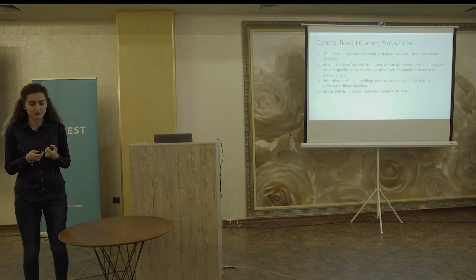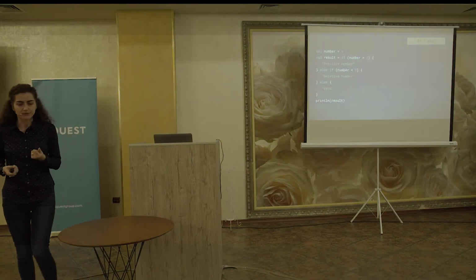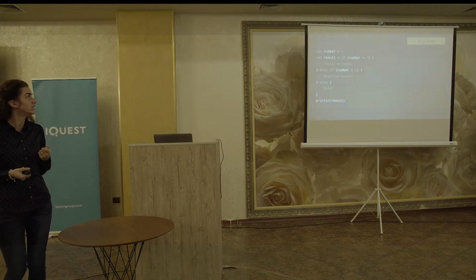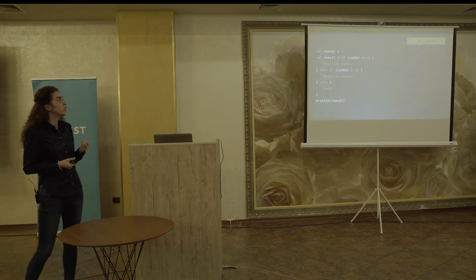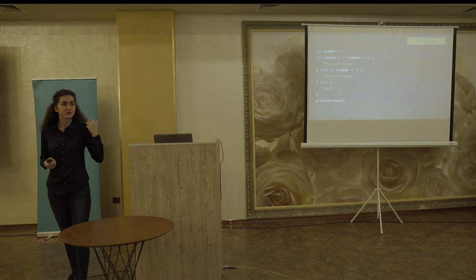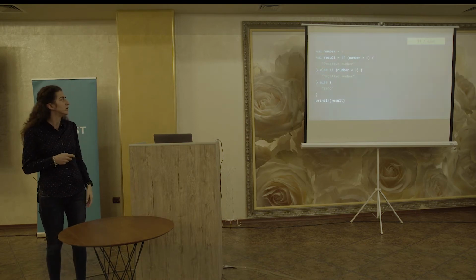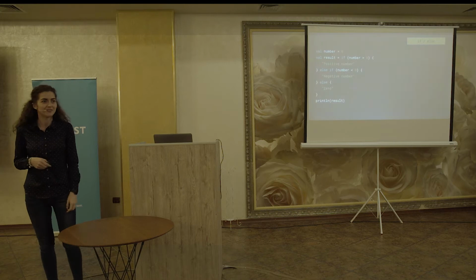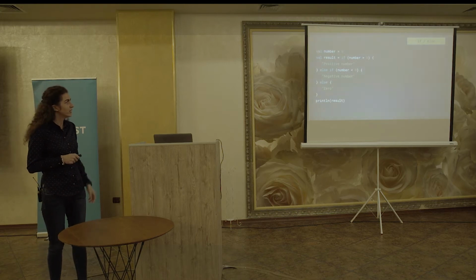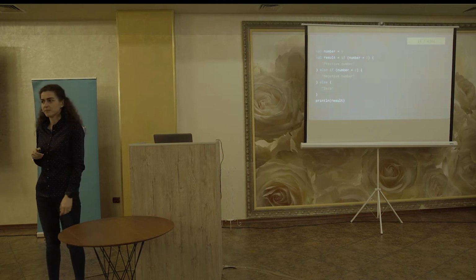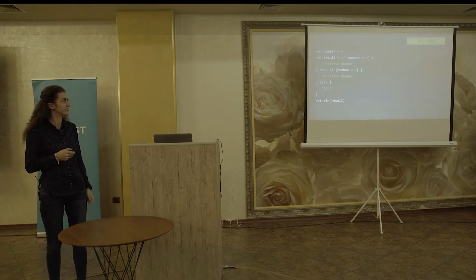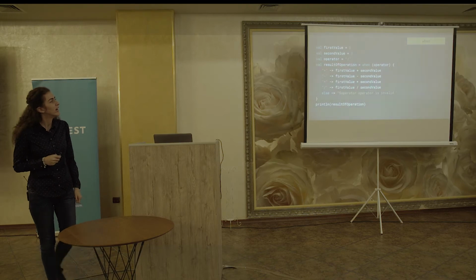Let's see some examples. We will start with if. So here we have a number, and after that, we check that number to see if it's greater than 0 or not. If it's greater than 0, it will return this value. If it's smaller, a negative number, and if it's 0, it will return 0. In this case, what do you think will print at the console? 0, great.